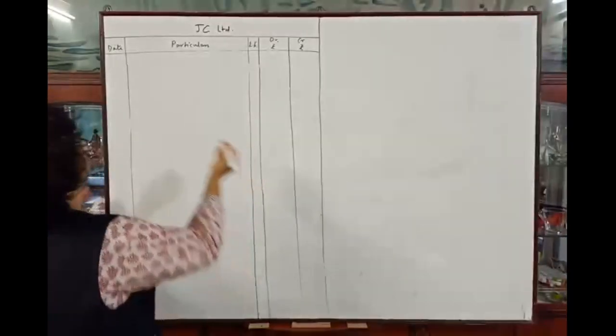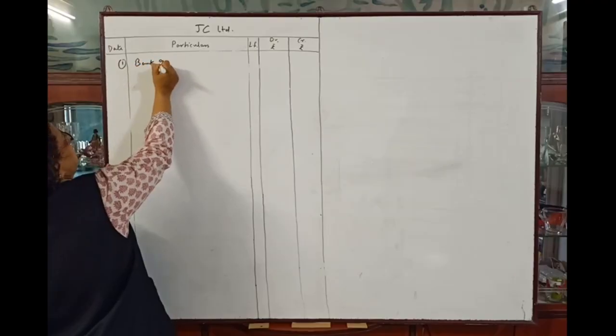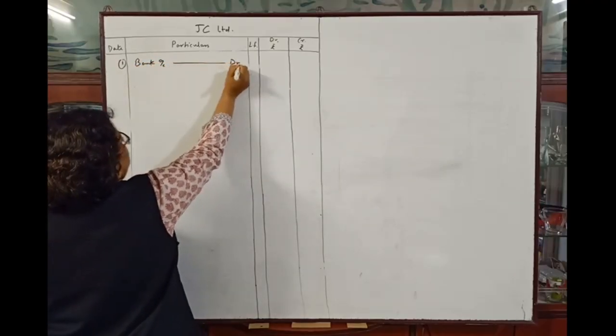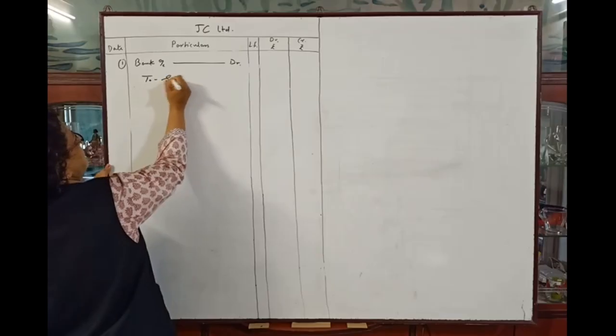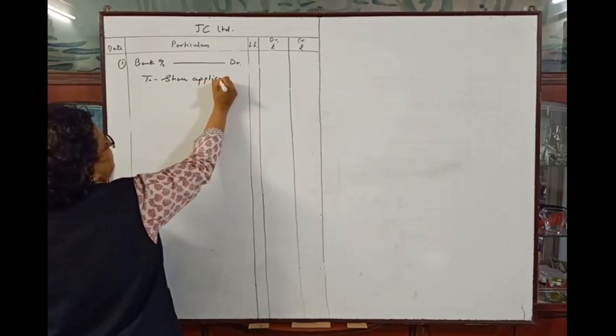So first entry, bank account debit to share application and allotment account.